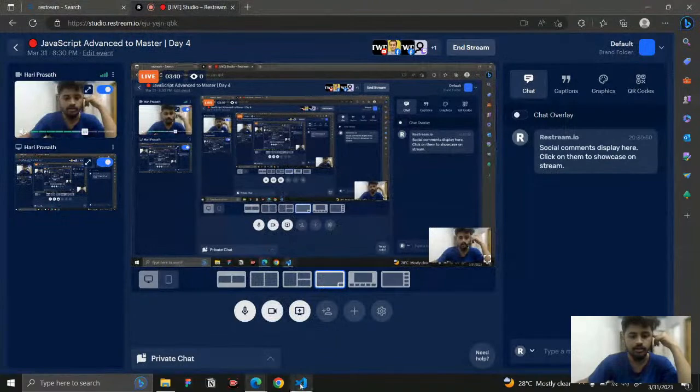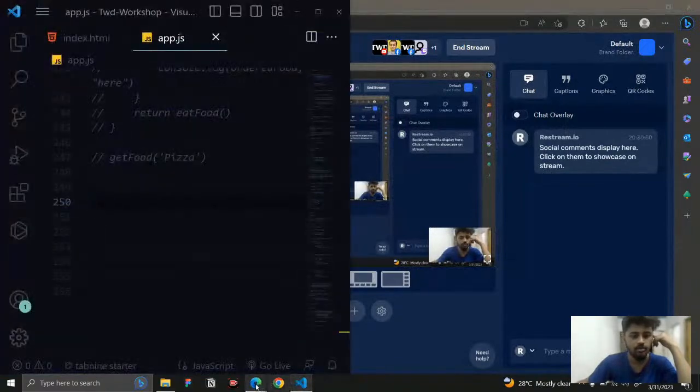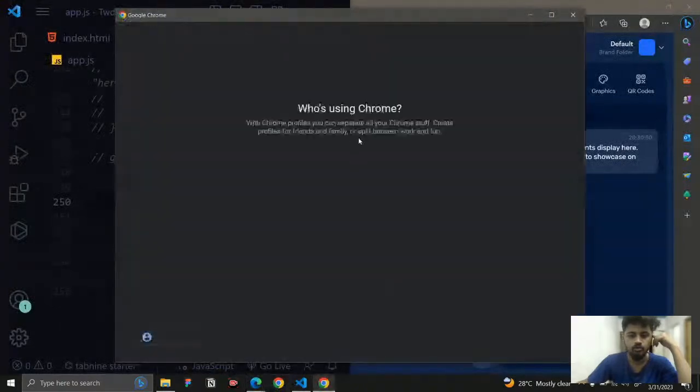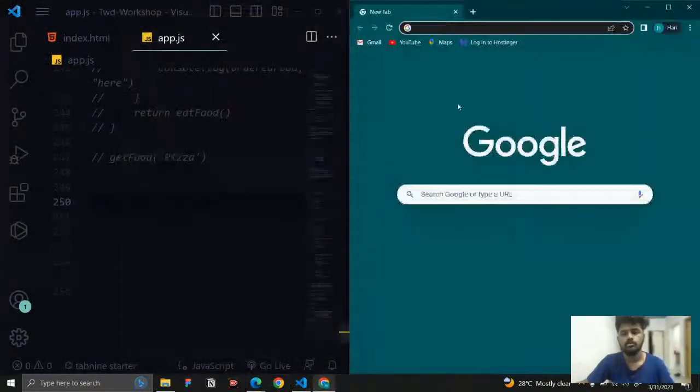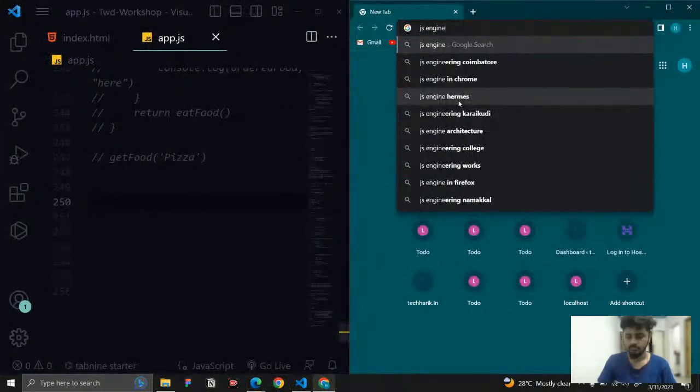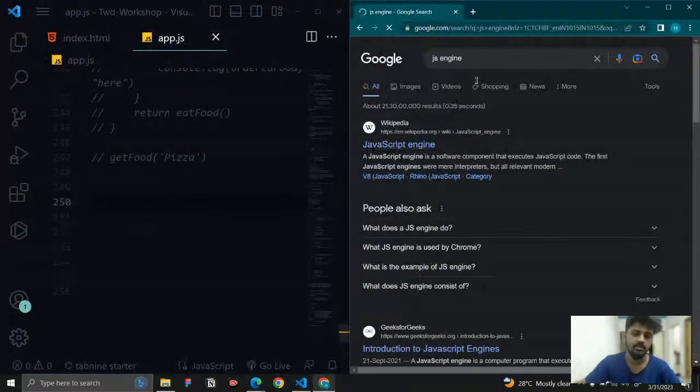We're just going to see about the engine. For that, let us go to Google and type JS engine. You can see there are many JavaScript engines. What is the use case of a JavaScript engine?